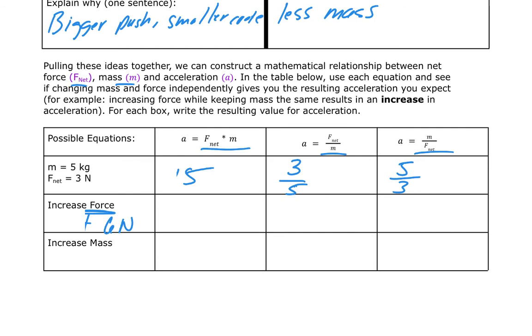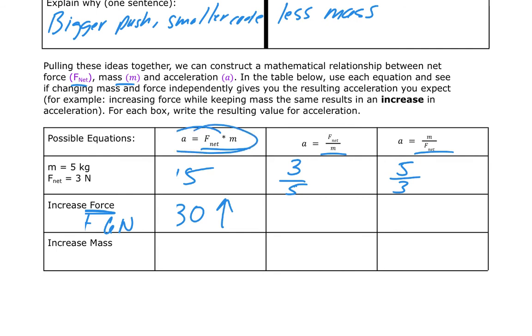If the acceleration is the net force times the mass, now I get a net force of 6 newtons times a mass of 5, so I'm going to get an acceleration of 30. My acceleration did increase. That's exactly what I would expect. So this equation might be right. It's in the running, we're not sure yet.